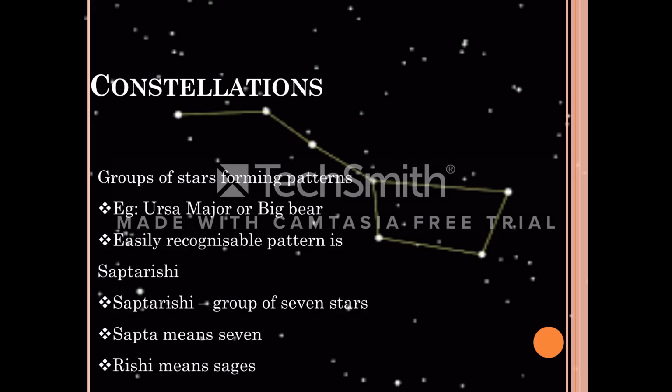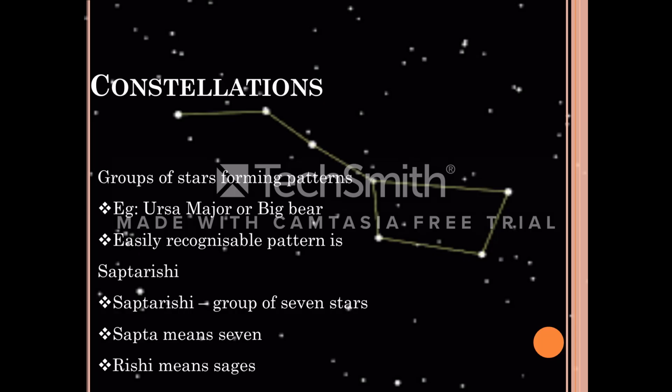Next, we are going to learn about constellations. Sometimes we can see groups of stars in the sky. They form some patterns in the sky. These groups of stars are called constellations. One such constellation is Saptarishi.